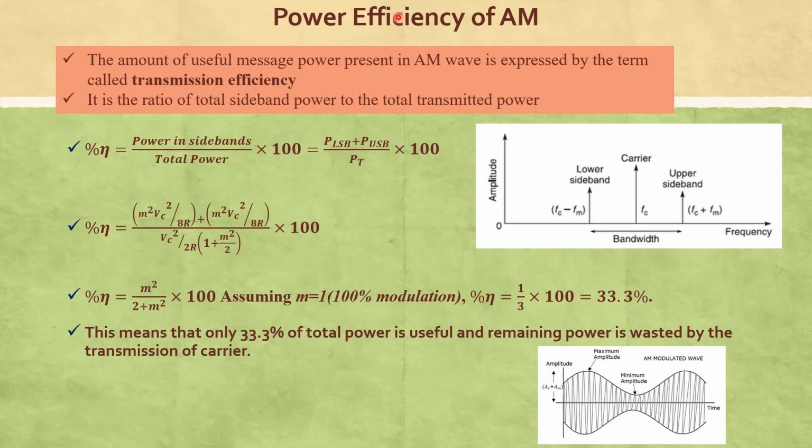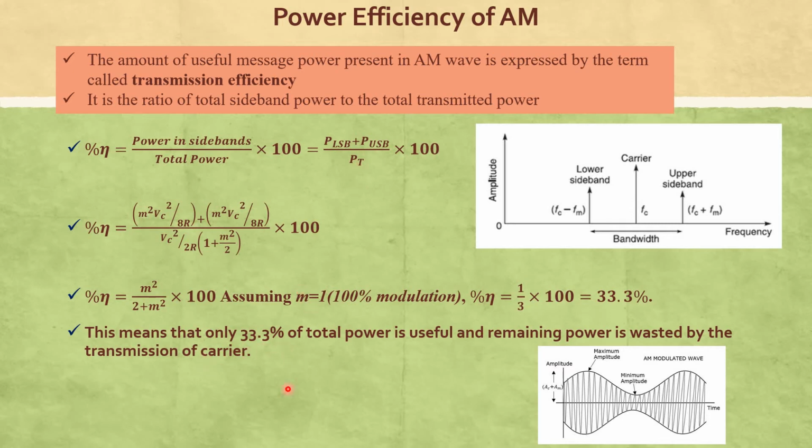So in amplitude modulation, the power efficiency is only 33.3%. That means transmitting the message from transmitter to receiver consumes only 33.3% of the power. The remaining power, almost 67%, is consumed to transmit the carrier.